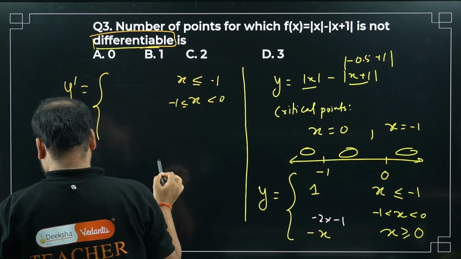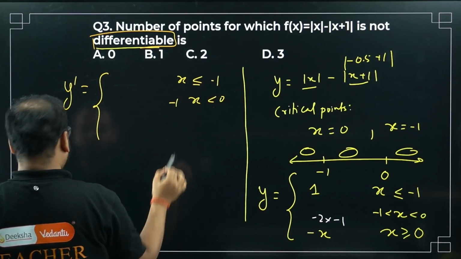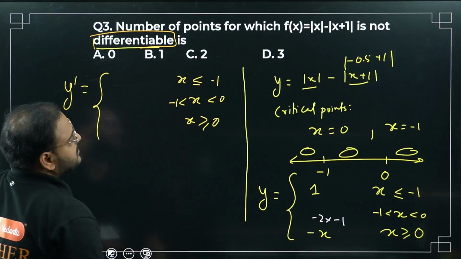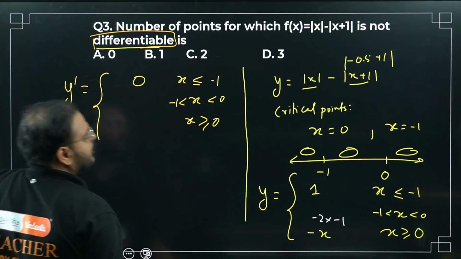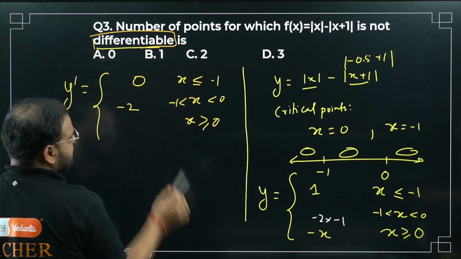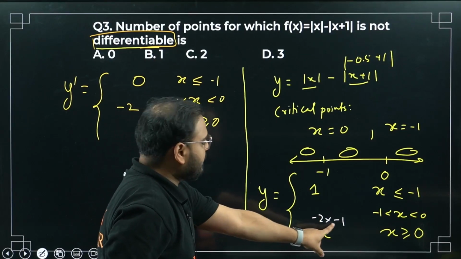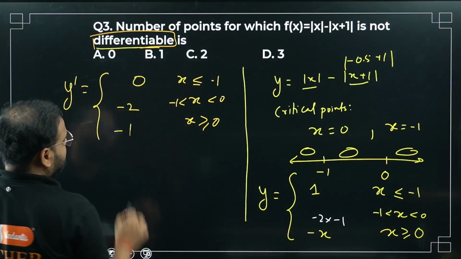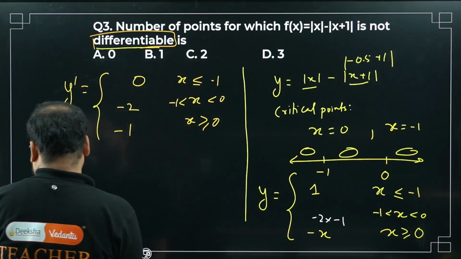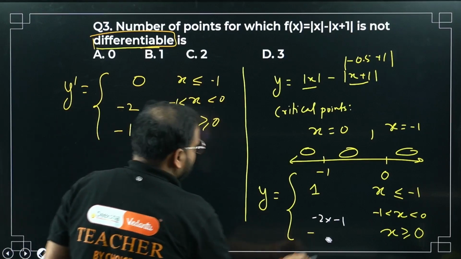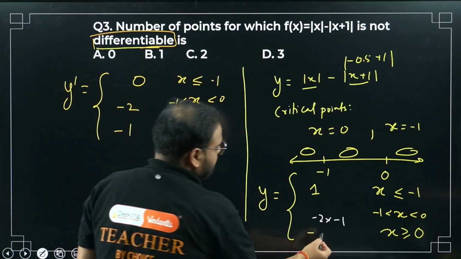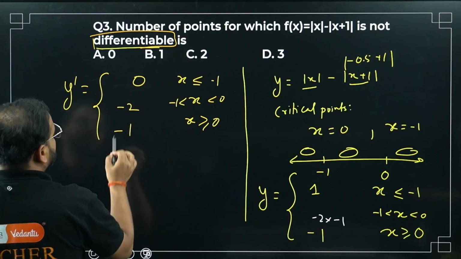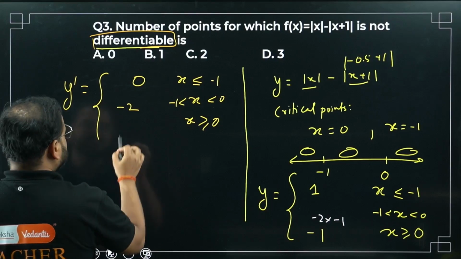1 without equality, sir. What you are doing, sir? Sorry, sir. Okay, and x greater than or equal to 0, sir. If I write it like this, derivative of 1, sir, a big 0. Derivative of this, sir, minus 2, sir. Don't ask me how. Minus 2 is a constant, x is 1, minus 1 will be 0. Okay, so minus 2. Derivative of minus x, sir. Sir, minus 1, no, sir. Okay, I made a mistake again, sir. X was cancelled, remember? X was cancelled, this was minus 1, okay? This was minus 1. So again, what is this going to be? 0, sir.